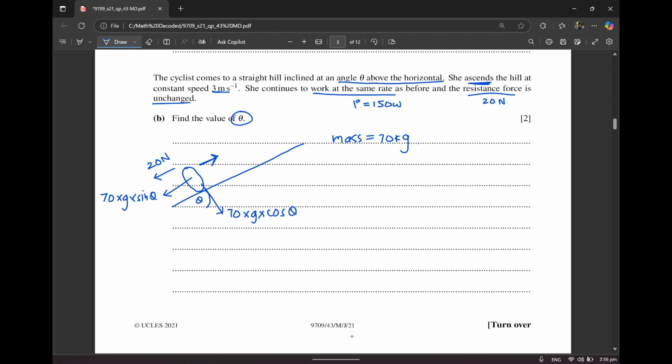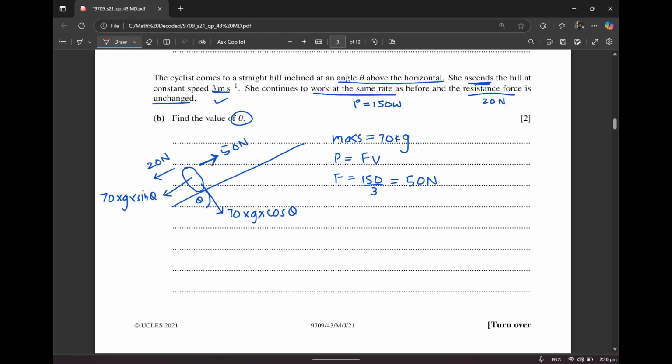So for the driving force, we'll use the formula again. Power is equal to driving force into velocity. The force is basically going to be 150 divided by 3, because 3 is the speed that they've given us in the question. And this gives us a driving force as 50 newtons. It means that this value over here is 50 newtons.